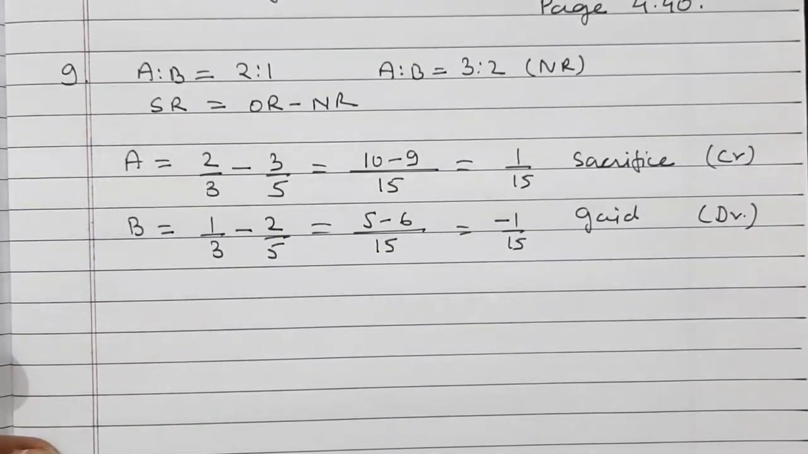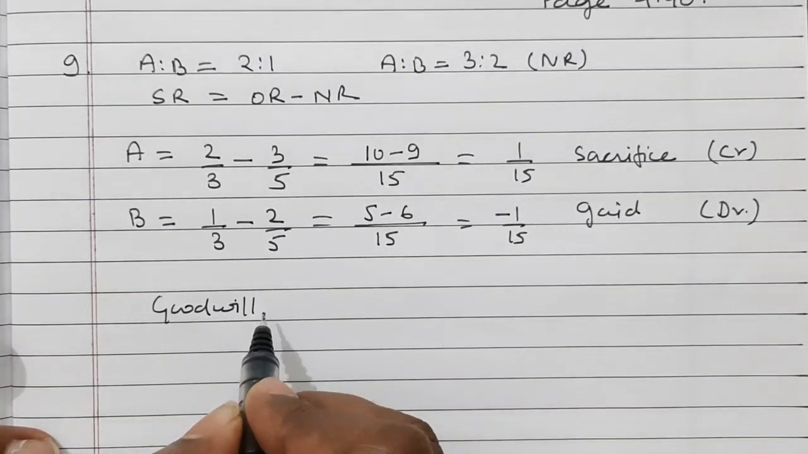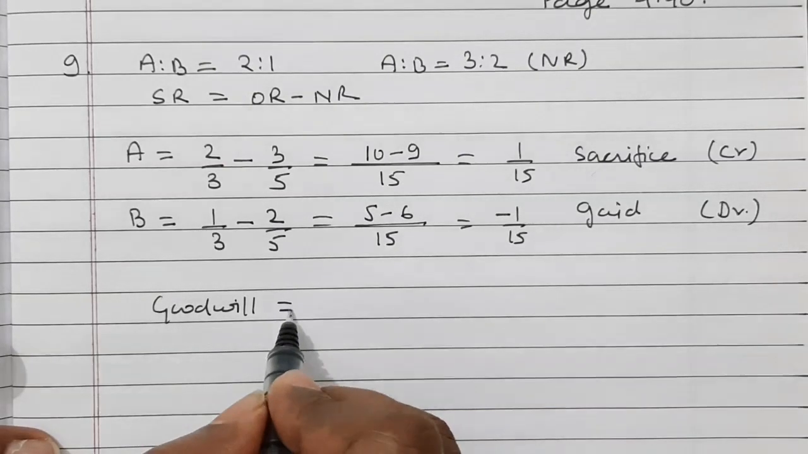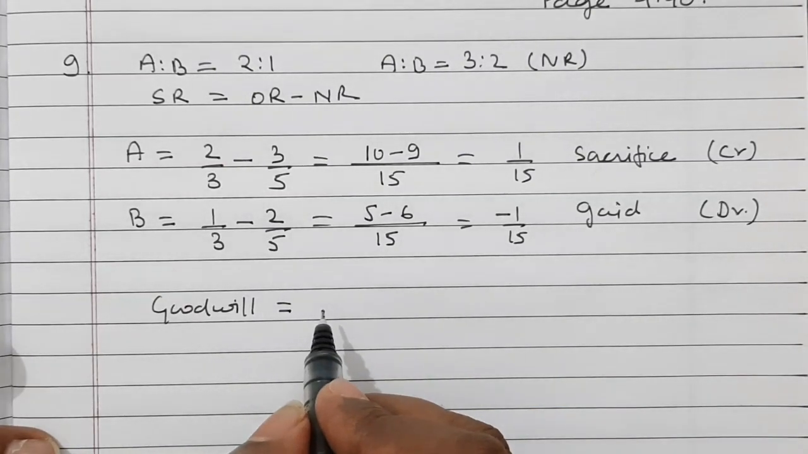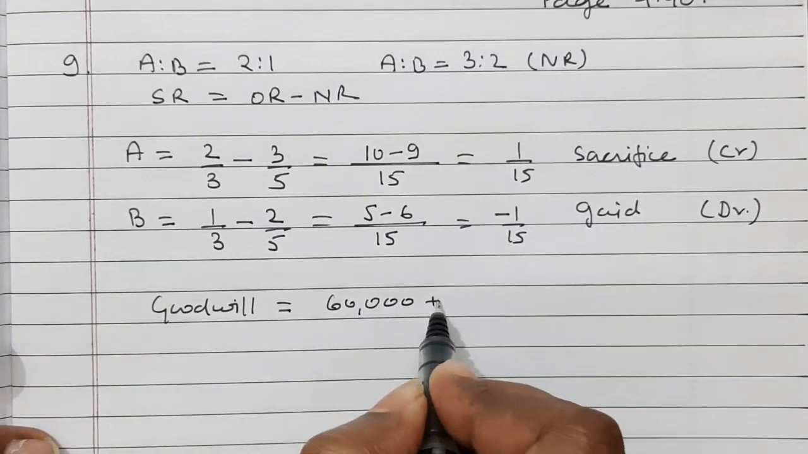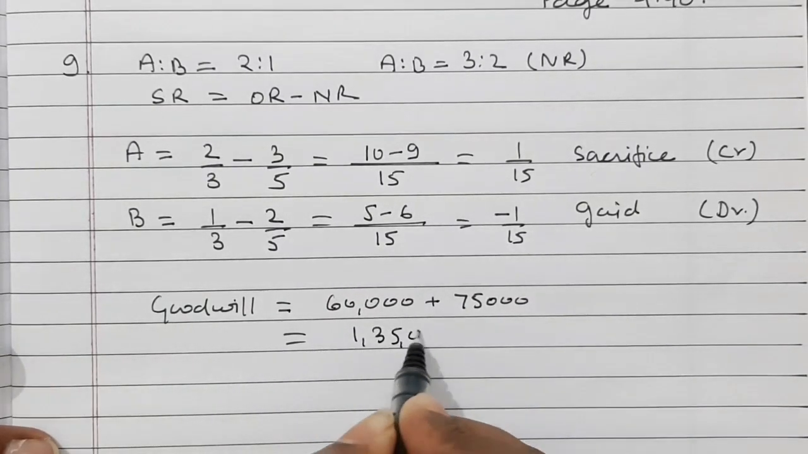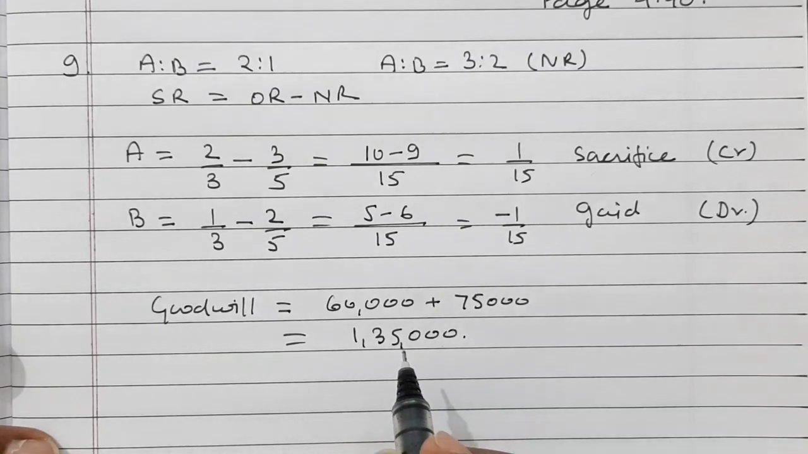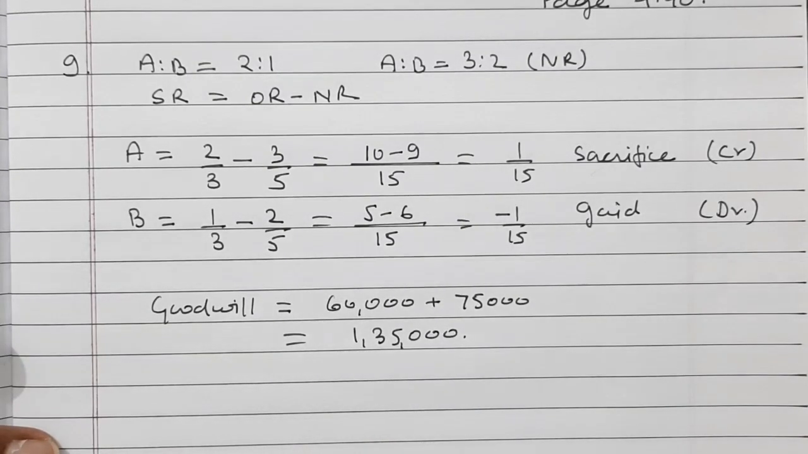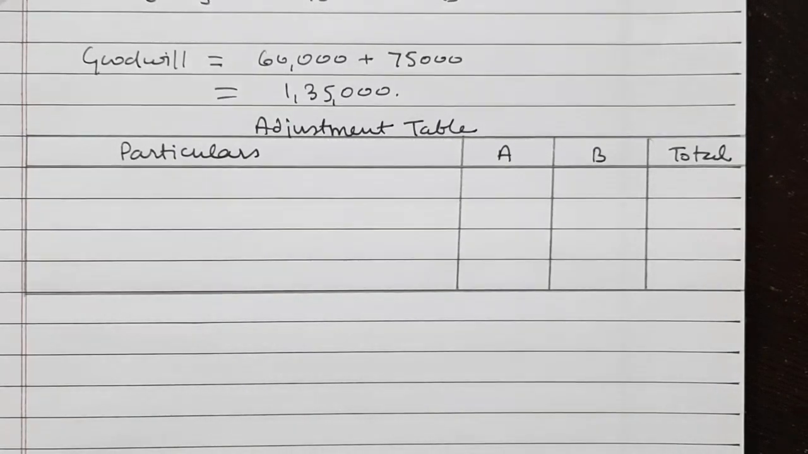Now calculation of goodwill. So goodwill is equal to, the question says that goodwill is equal to aggregate of 2 years profit. 2 years profit given in the question is 60,000 plus 75,000. That is equal to rupees 1,35,000. Now let us see the journal entries for this. Before journal entries, we have to calculate the adjustment amount for correcting the distribution of profit.